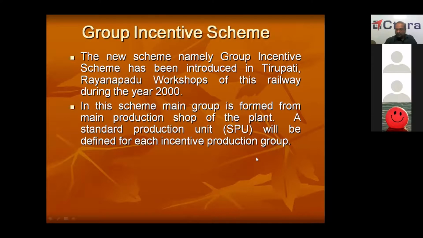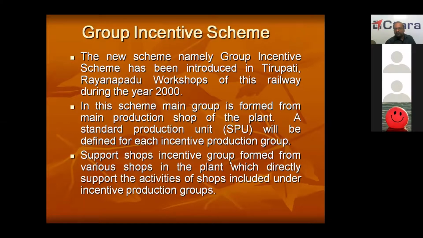Similarly, in wagon workshop, the box and wagon will be called a standard production unit. For BCN, there will be more work compared to box and wagon, so BCN may be equalized as 1.3 times of box and wagon. Similarly, tank wagon may be equal to 2 times of box and wagon. Like that, all the units inside the wagon workshop will be converted into number of standard production units.